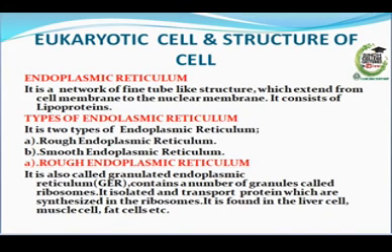Rough endoplasmic reticulum, also called granulated endoplasmic reticulum or GER, contains a number of granules called ribosomes. It isolates and transports proteins which are synthesized in the ribosomes. It is found in liver cells, muscle cells, fat cells, etc.